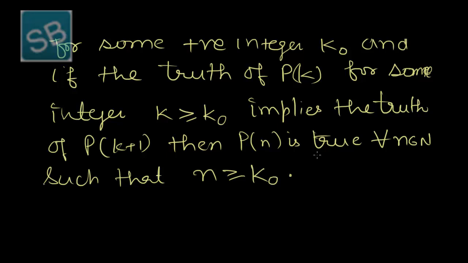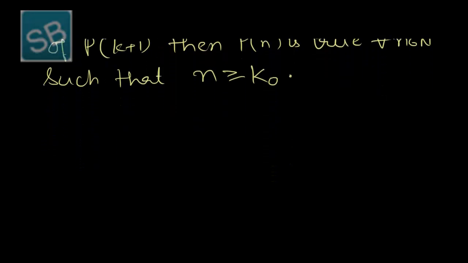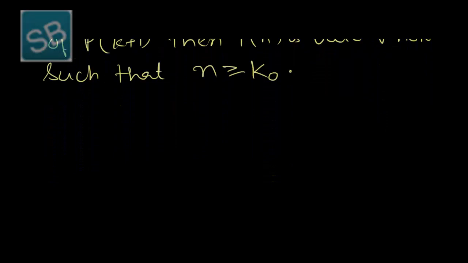So what is the variation in the principle of mathematical induction? The variation is that here k naught may be 1, 2, 3, 4, 5, and the principle of mathematical induction will hold for that result for all natural numbers n greater than or equal to that k naught. That is the main variation. It is variant 1. Based on variant 1, we are going to solve one example to understand it.